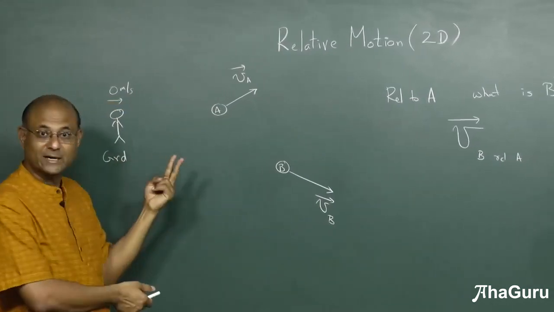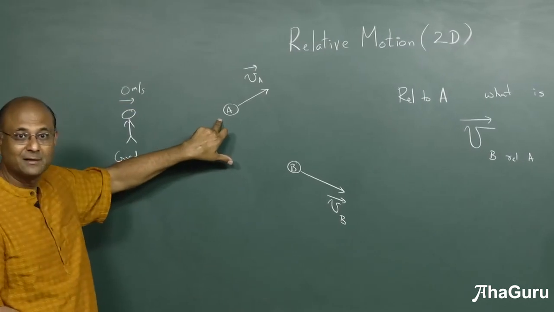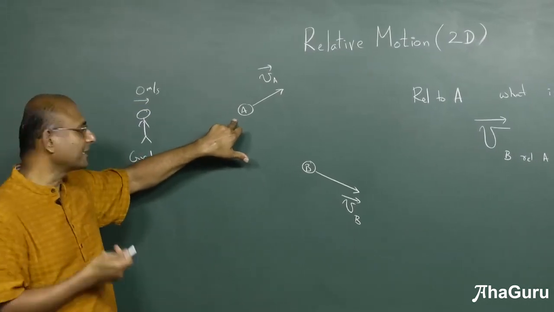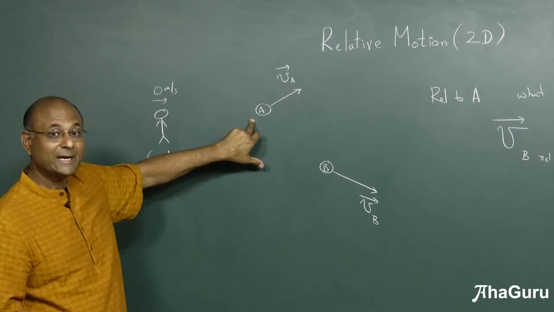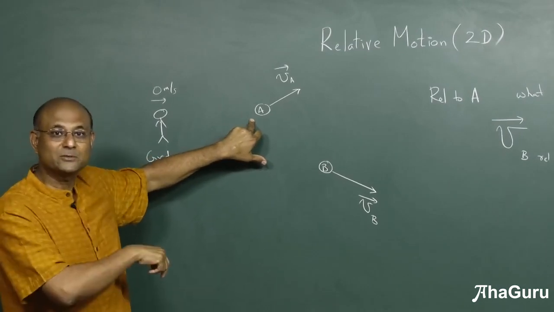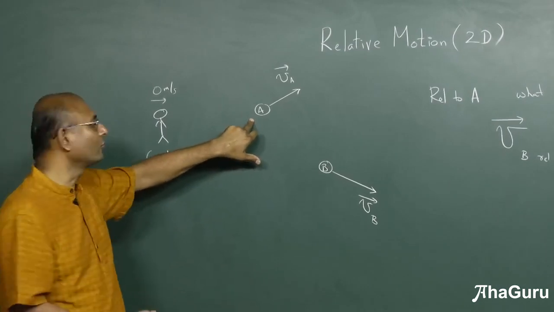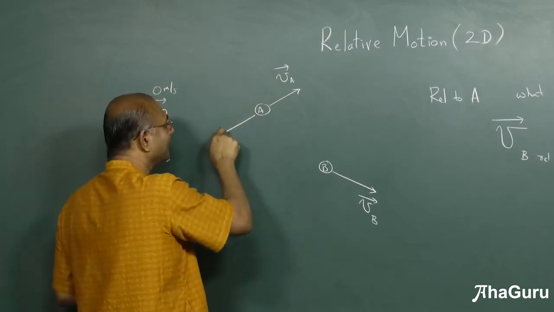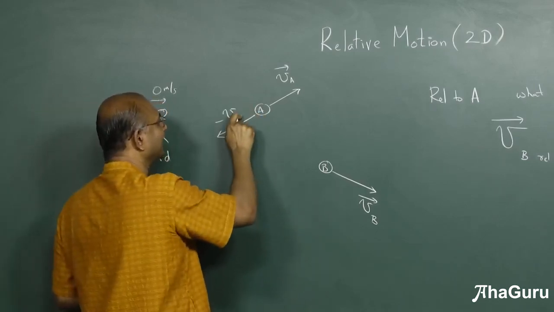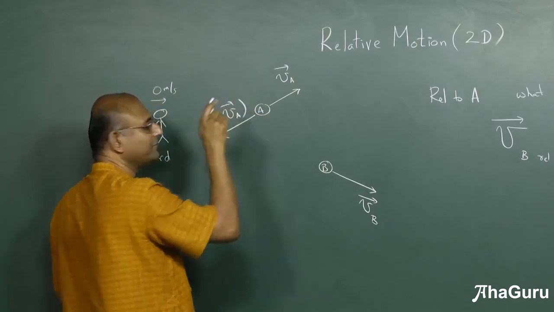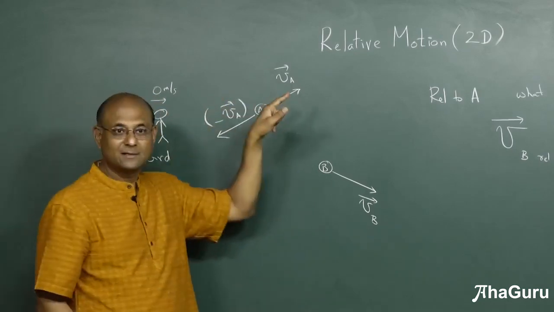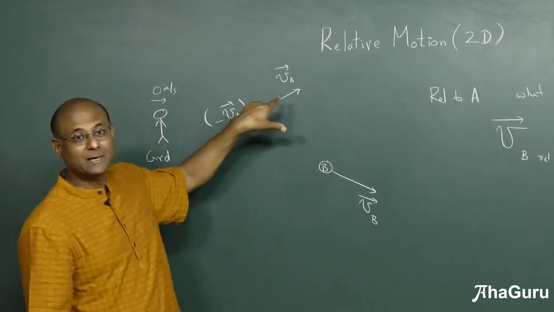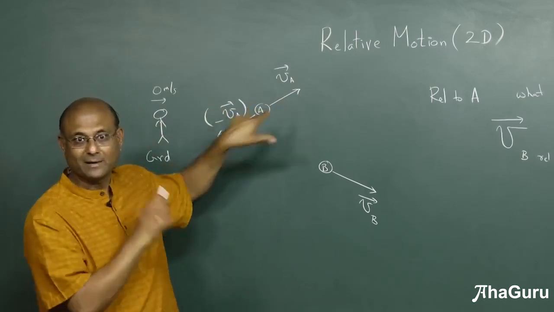There are only two rules in relative motion. Whoever is the talker must have 0 velocity or 0 acceleration, whatever they are talking about. The second rule is whatever you do to one object, you must do to everybody. Right? Those are only two rules. So what should I do to A to make A 0? Add a velocity in the opposite direction. So add minus VA. So what is now velocity of A? 0. That means now A has become the speaker. A is the one who is talking.